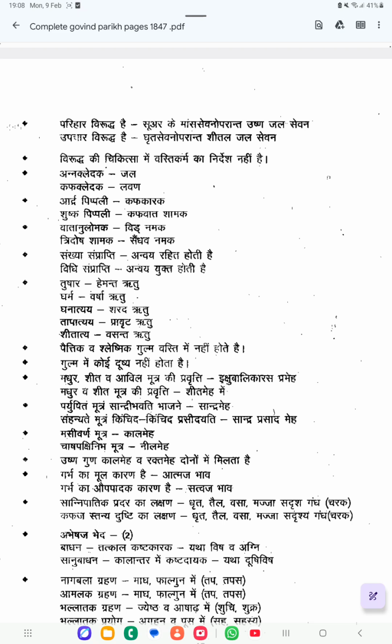Ggharmanta is Varsha Ritu, the end of the summer season is Varsha Ritu. Gharma is Grishma Ritu. Next one is Ghanatyaya, that is Sharat Ritu. Then Tapatyaya is Pravrit Ritu. Then Shitatyaya is Vasanta Ritu, Shitatyaya or Himatyaya is Vasanta Ritu.